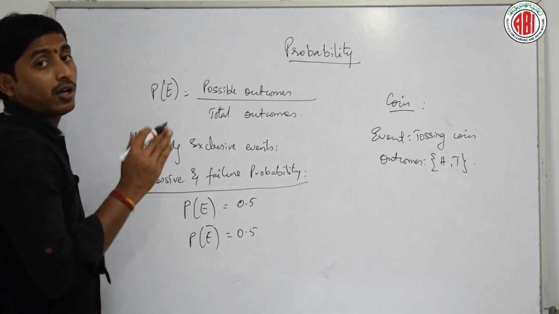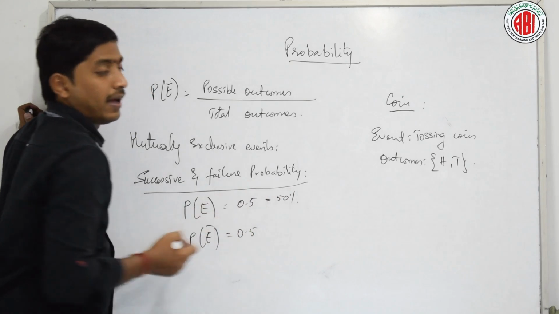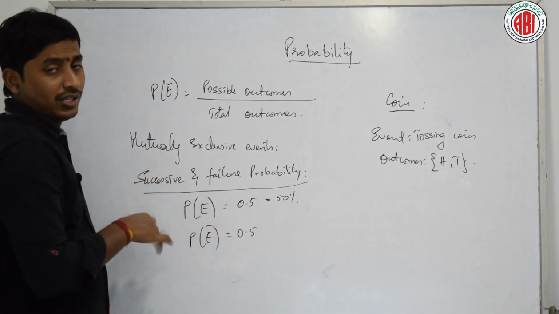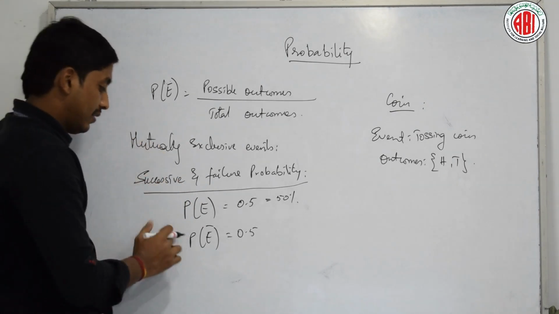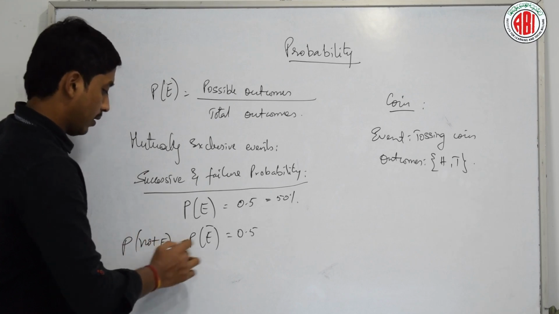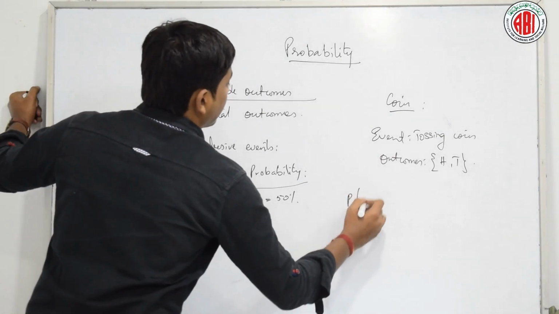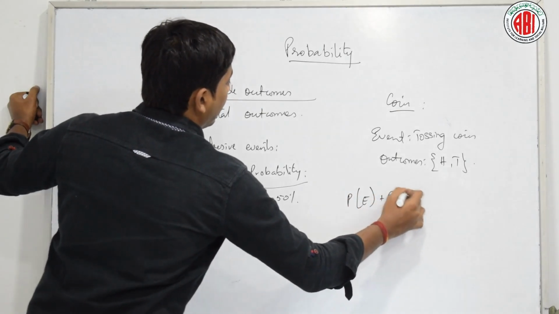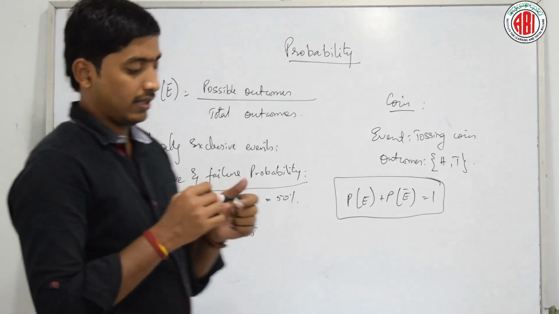That is, out of 100% we have to subtract. If this is 50%, if I pass, it is clear that there is a 50% chance of failing. Yes or no? These both things you people already know, right? Which means this is simply called the probability of not E. Which means we should remember that the sum of success and failure probability is always equal to 1, right?